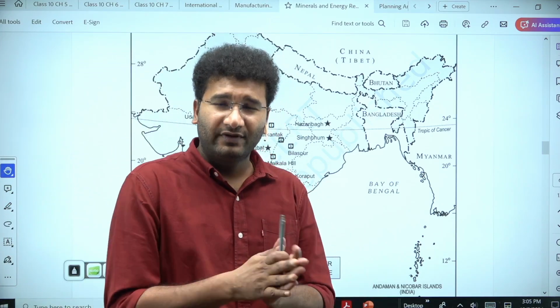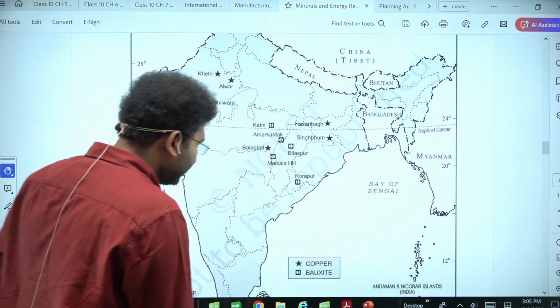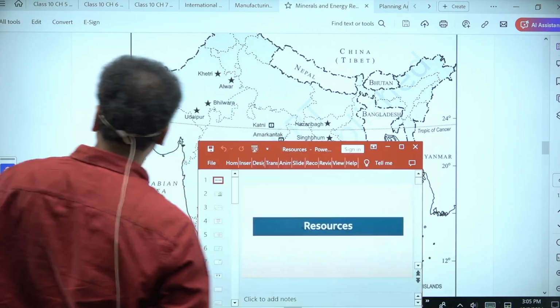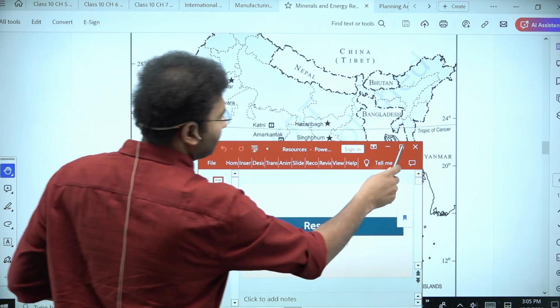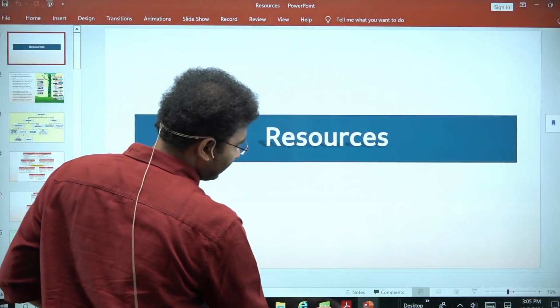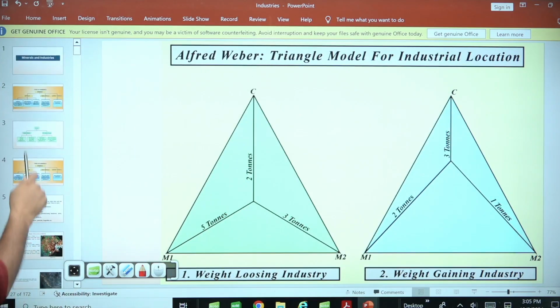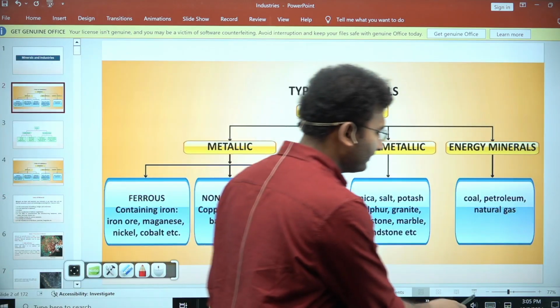See, first let me again tell you how these minerals are divided. One more revision will also be done, then you'll get a better understanding here. See, minerals can be divided into two different types. One is metallic and the other one is non-metallic. Let me quickly show you how the classification of minerals is there.